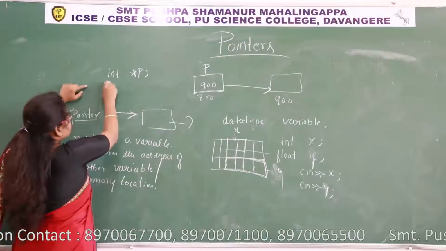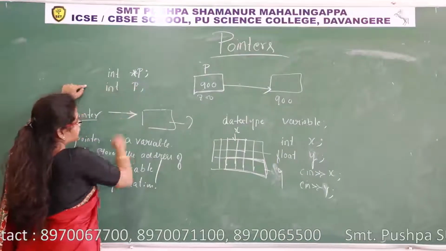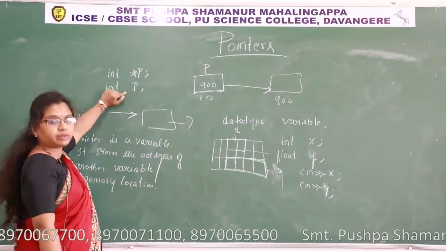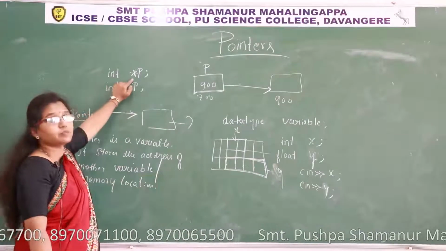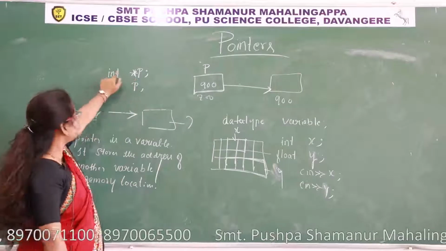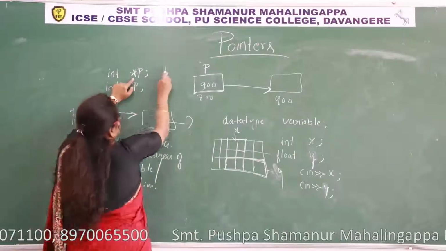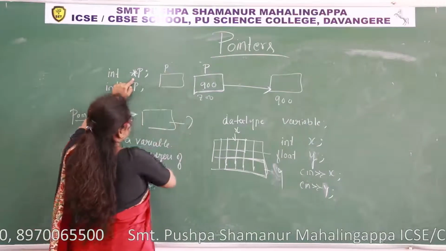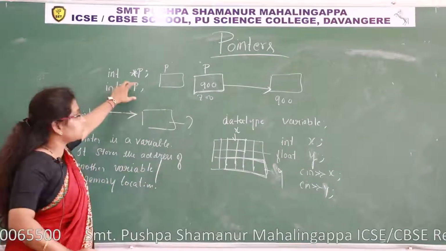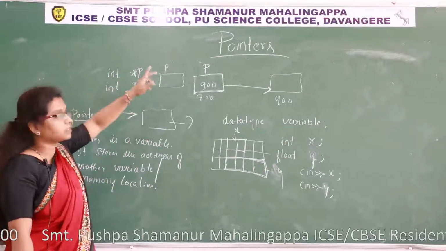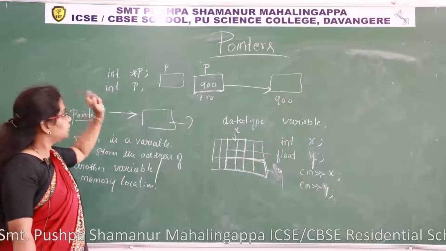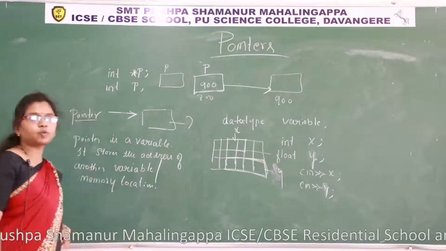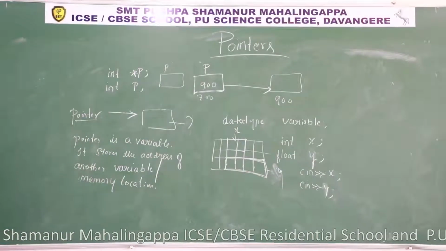So there is a difference, no? If I write int P and int star P, P is a normal variable and this P is a pointer variable. So when you write this statement, what happens? There is a memory for P. Okay, and it has the nature that it can store the address of another memory location. We don't know the addresses of memory locations, isn't it?